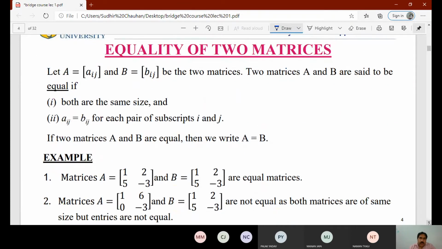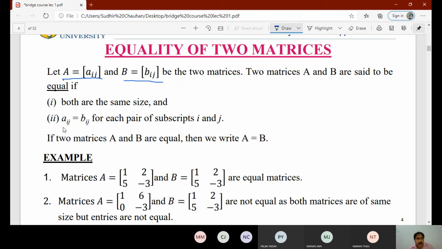Now we come to equality of two matrices. We have taken two matrices, matrix A, Aij, and matrix B, Bij. Two matrices are said to be equal only if both are of the same size. So if A is 3 by 2, B should be 3 by 2. That means the number of rows and columns should be the same for both matrices.